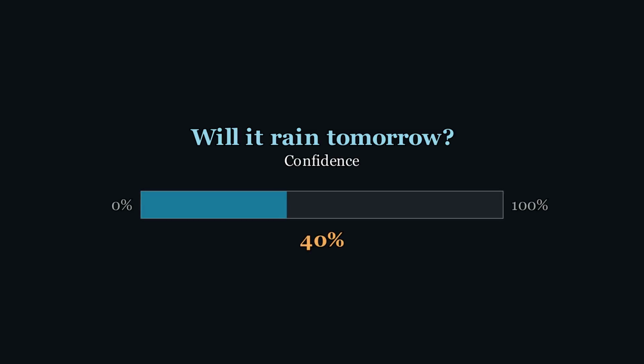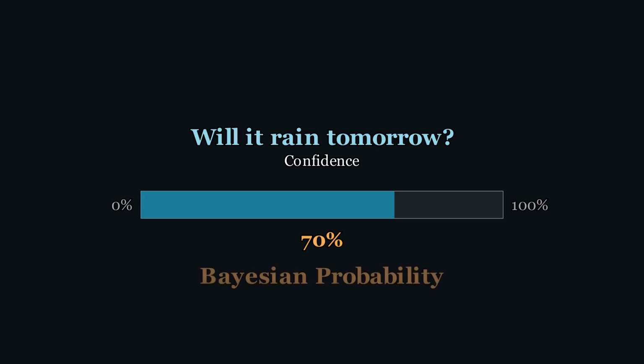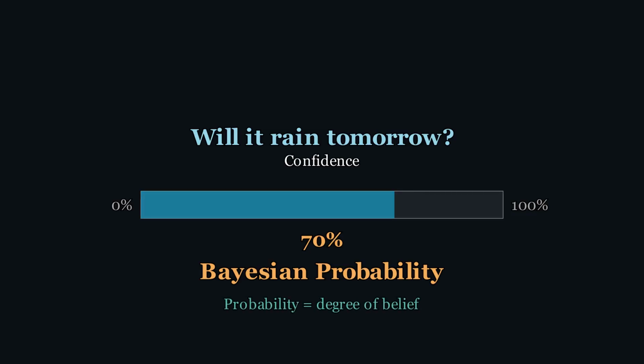But there's a deeper interpretation. Suppose I ask you, what is the probability that it will rain tomorrow? You can't flip tomorrow 1,000 times. Here, probability measures your degree of belief, your confidence, given what you currently know. This is the Bayesian view, and it is the foundation of how AI handles uncertainty. Probability is not just counting outcomes, it is a language for reasoning about the unknown.